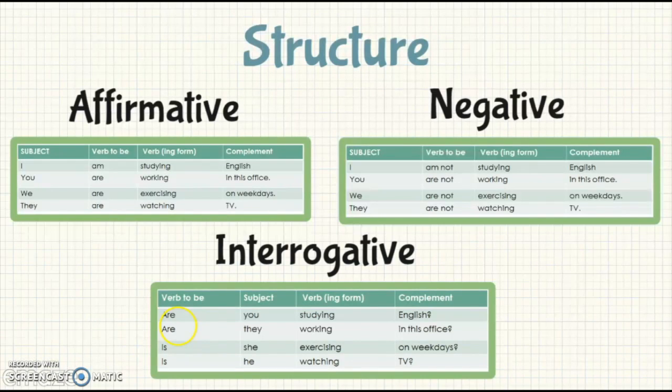And the following examples. And finally, we have the interrogative form, whereby you come to see that our first part starts with the verb to be, and then is followed by the subject, the gerund form, plus the complement. Example number 1 is, are you studying English? Number 2, are they working in this office? And then you continue with the next examples.